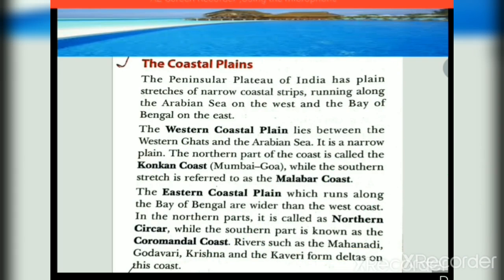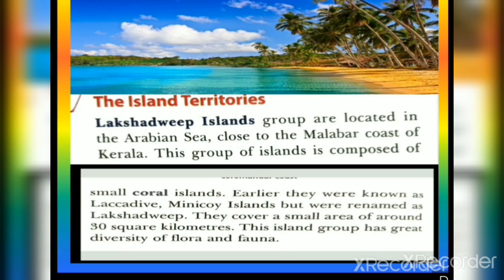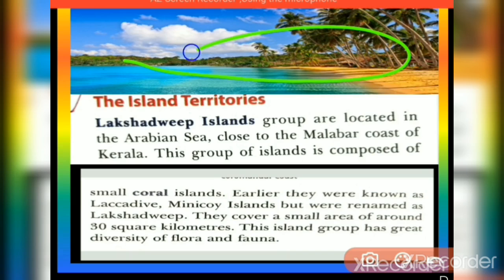Fine. Now we are going to see the islands, dear students. Island territories: the Lakshadweep Islands group is located in the Arabian Sea, close to the Malabar coast of Kerala. This group of islands is composed of small coral islands.